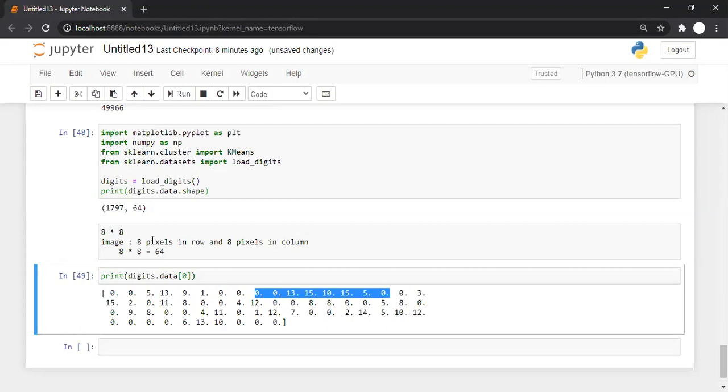Any doubt, class, till this point? No doubt? Sure?